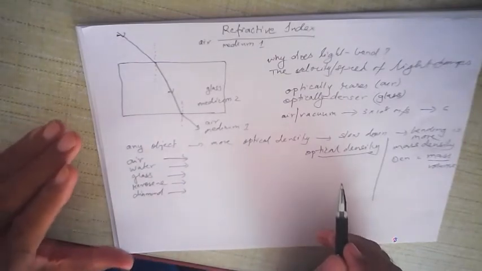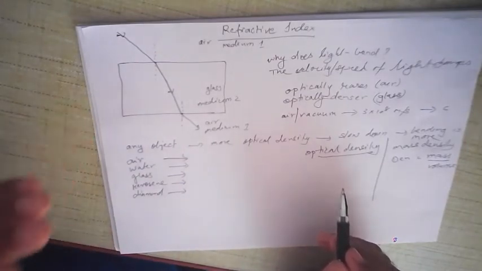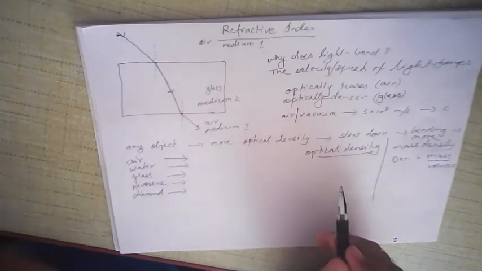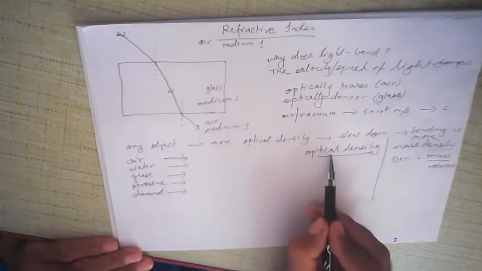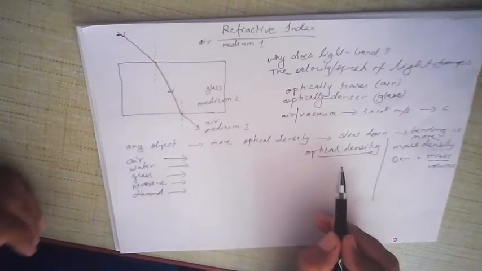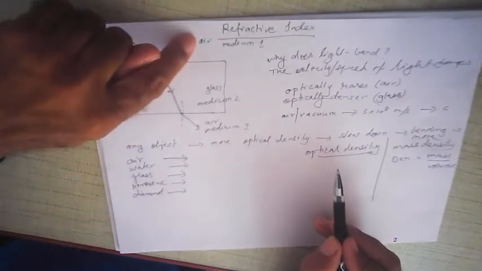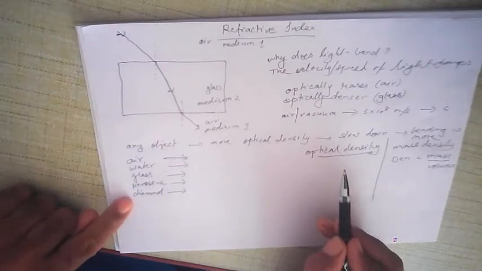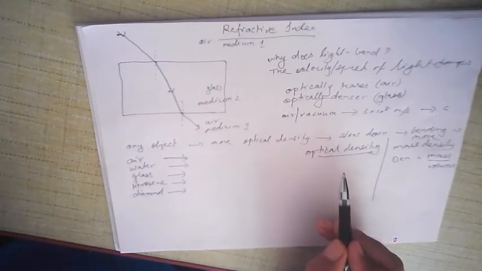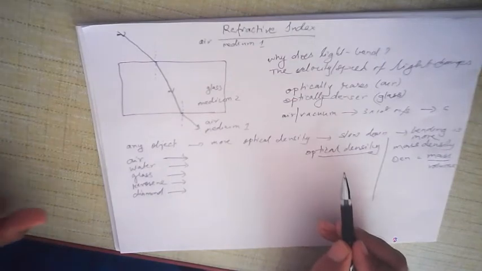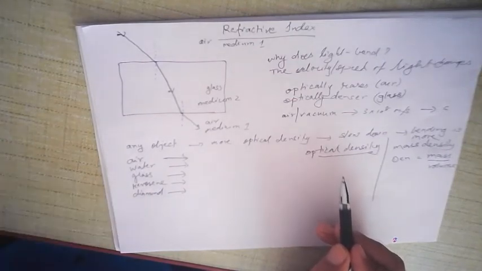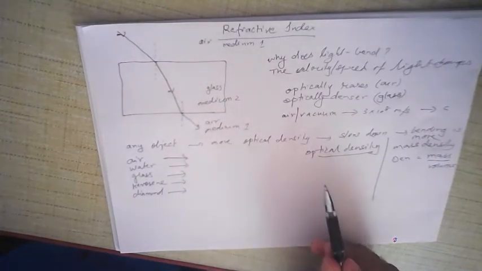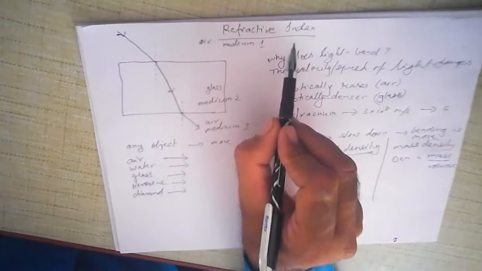What is optical density? Optical density is defined as the rate at which light slows down when it enters that medium. How much does light slow down? If it is more optically dense, light will slow down more. If it has less optical density, like air, then it will slow down less. In the case of diamond, it is the hardest natural substance known, and its optical density is highest, as a result of which light will bend maximum. Now, the amount by which light bends defines a phenomenon called refractive index.